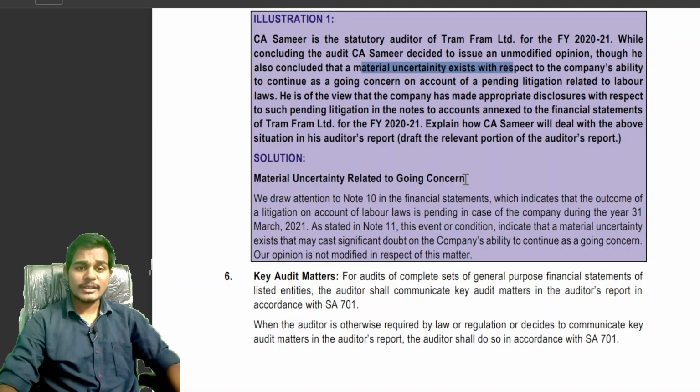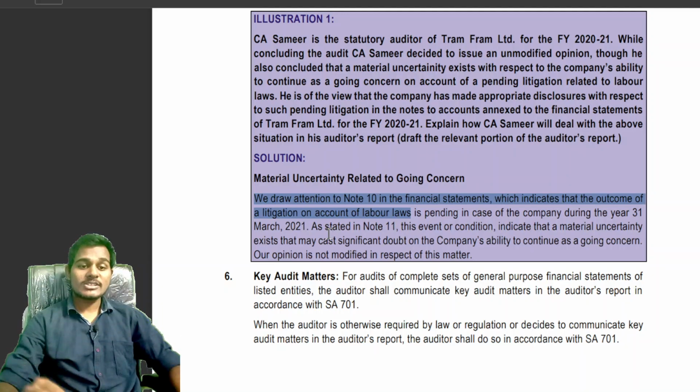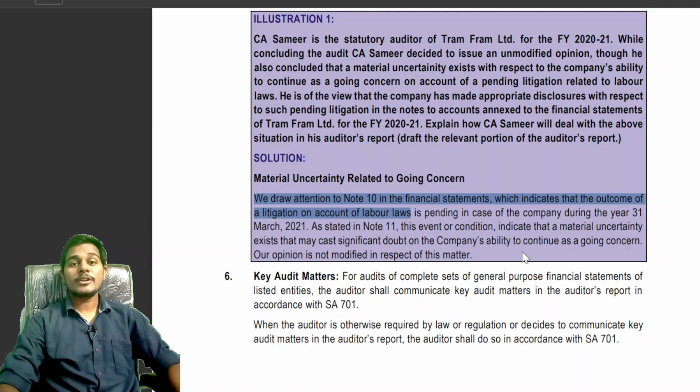Material uncertainty relating to going concern. We draw the user's attention to note 10 in the financial statements, which indicates that the outcome of a litigation on account of labor laws is pending in the case of the company during the year ended 31st March 2020-21. As stated in note number 11, these events or conditions indicate that a material uncertainty exists that may cast significant doubt on the company's ability to continue as a going concern.